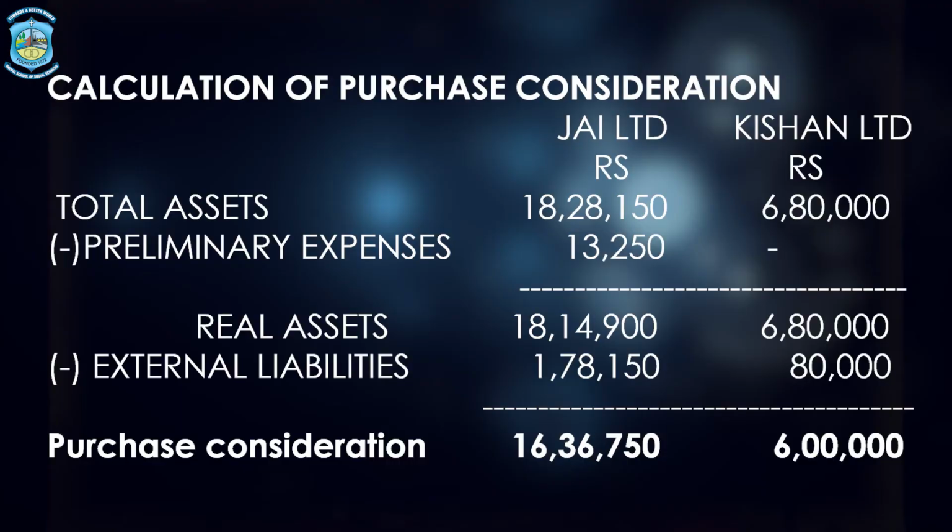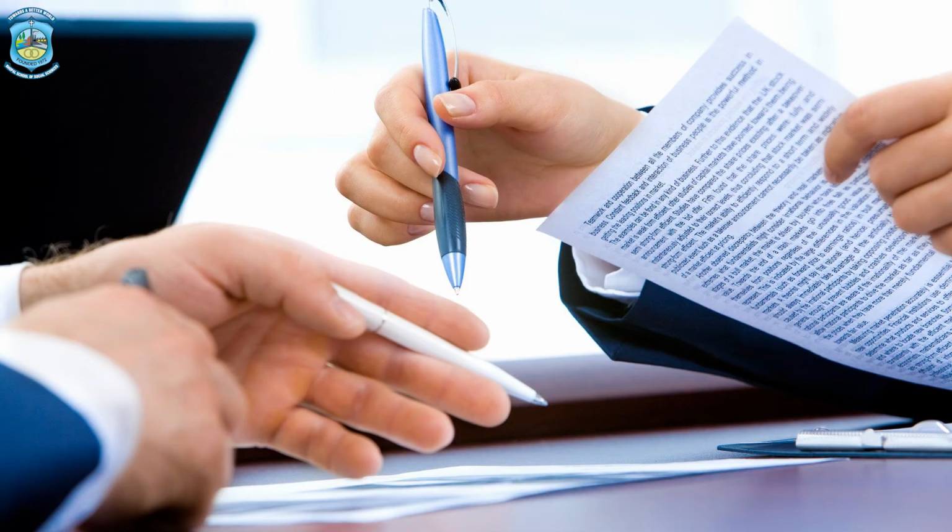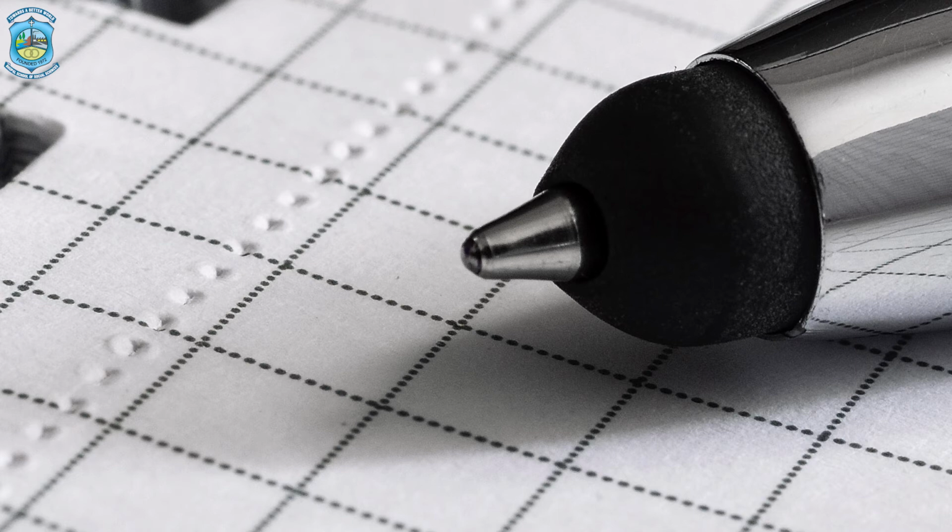We follow the same procedure in Kishan Limited. Kishan Limited's real assets were 6,80,000. From that, we deduct the external liabilities which amounted to rupees 80,000 and therefore now we have the net assets as 6 lakh rupees. So, the purchase consideration under the net assets method for JAY Limited is 16,36,750 and for Kishan Limited it is rupees 6 lakh. This is how this method is followed for calculation of purchase consideration.